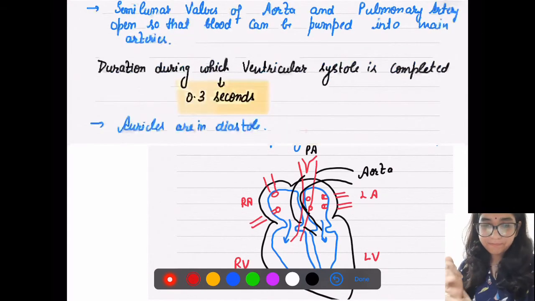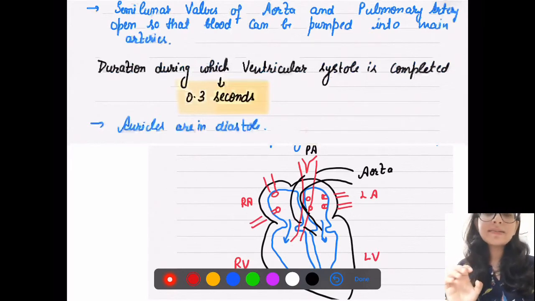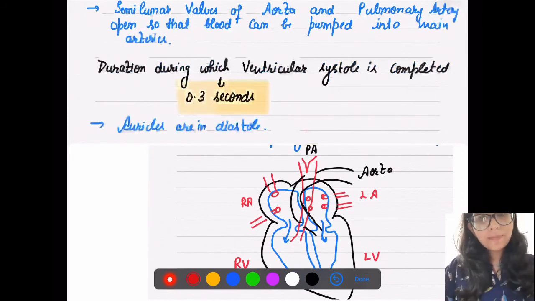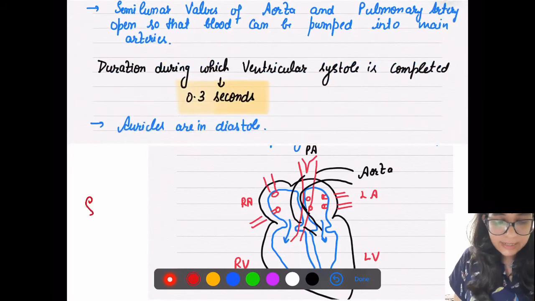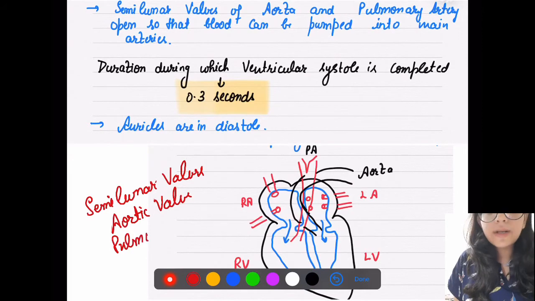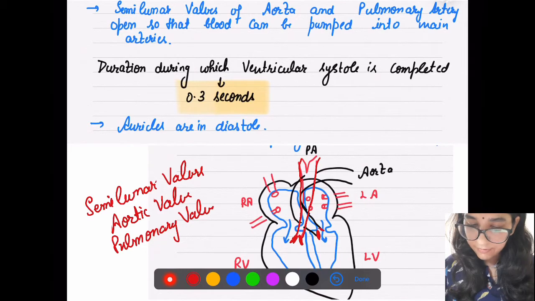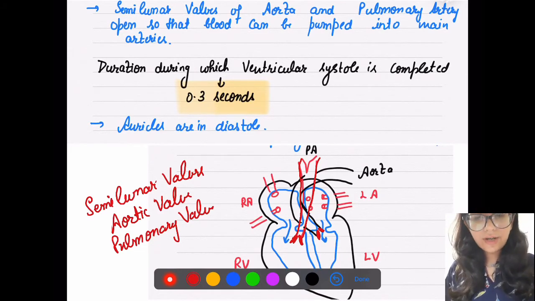Now we have discussed that the ventricles are contracting. It means there is an opening of the semilunar valves, because they are pumping blood. Where are the semilunar valves present? Just recall your previous lecture. Semilunar valves: one is our aortic valve, that is with the aorta, and one is our pulmonary valve. Right? In the pulmonary artery, the valve here is the pulmonary valve, and here we have our aortic valve. Now these are semilunar valves.